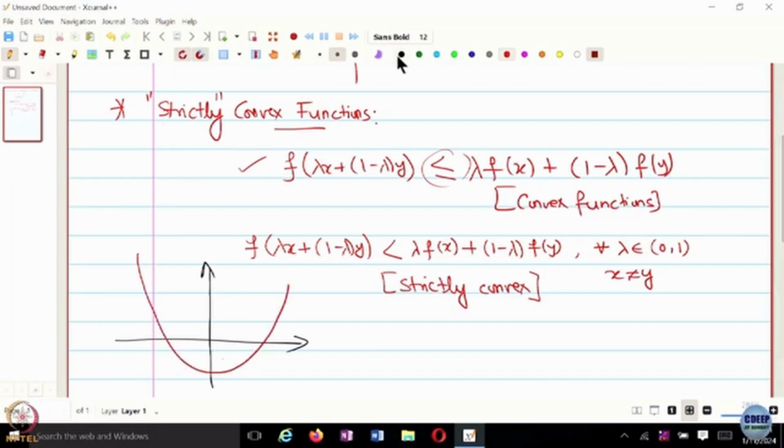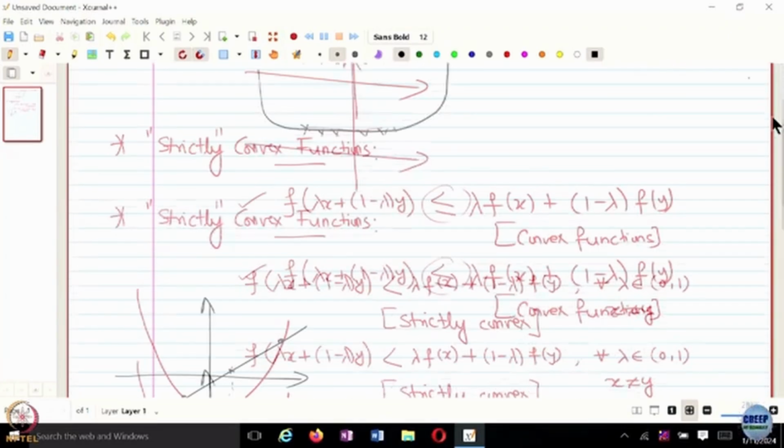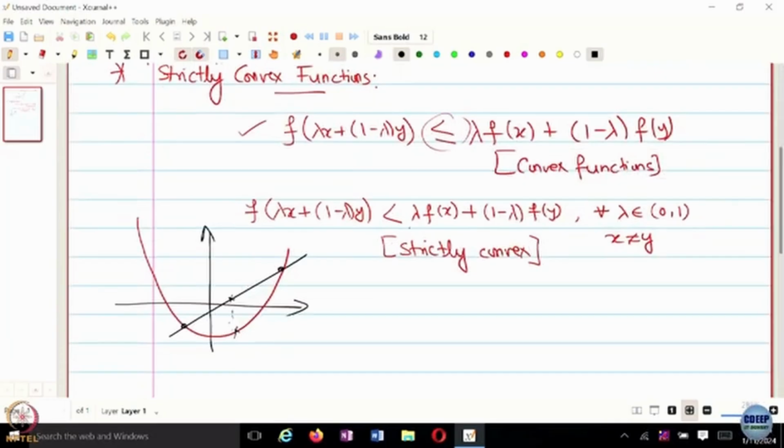For any points x and y, the function value at a convex combination of them is always below, or at least not more than, the convex combination of the function values f of x and f of y, right? But because of this less than or equal to, this may still be equal, and that is when you have these flat regions in your functions. With this strict inequality, we are guaranteed that this is going to be strictly smaller. So, this difference is going to be non-zero, right?